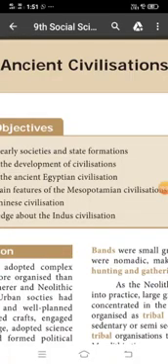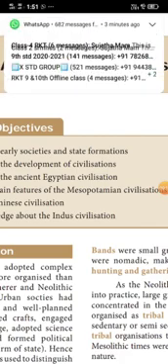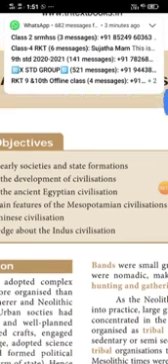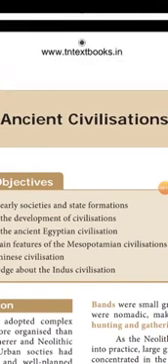Dear students, now we are seeing about ancient civilizations. Ancient means old. Civilization means a system of social advancement. A system of social advancement. And this lesson is to learn about early societies and state formations.